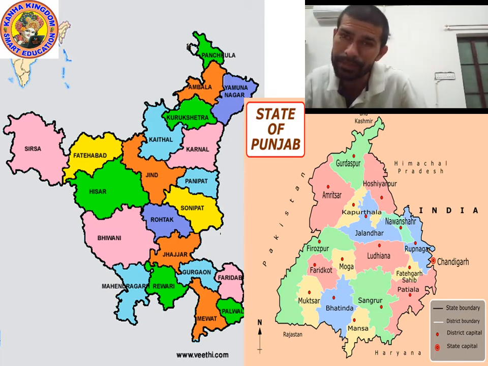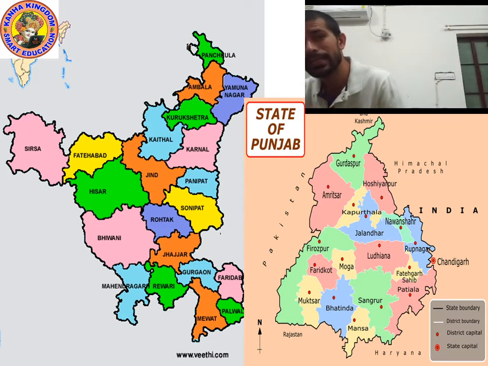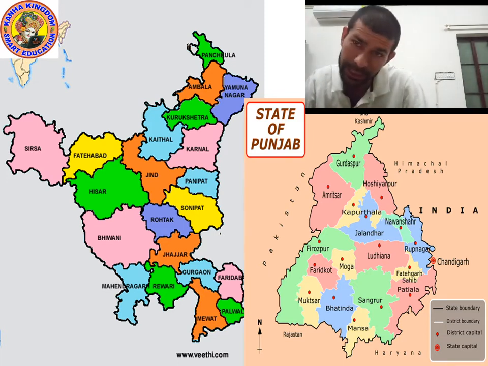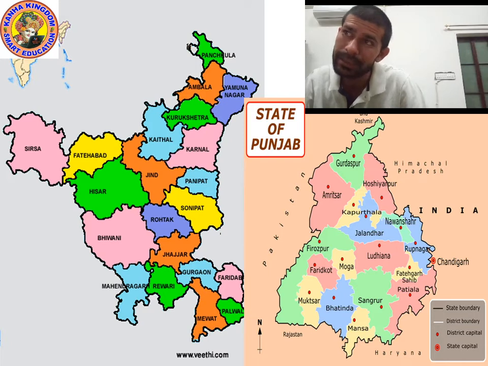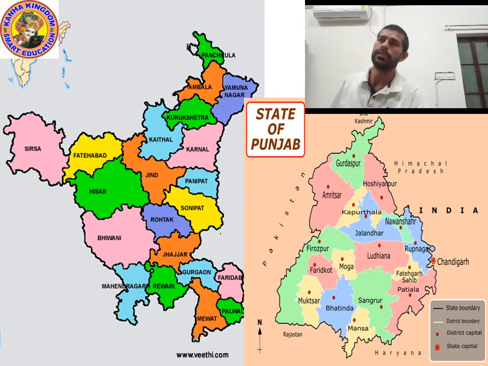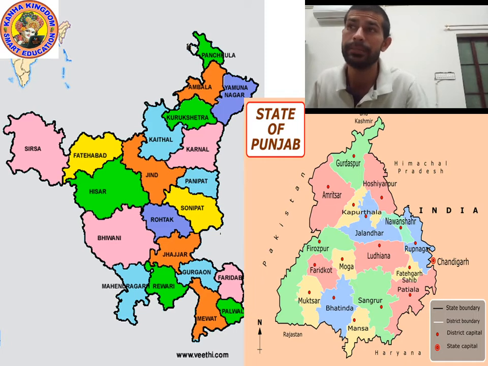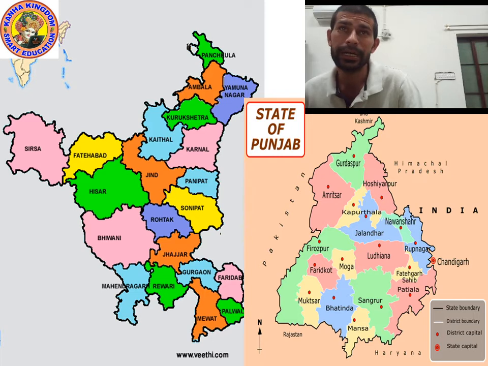And the second map, on the right side. In the right corner, can you tell me which map this is? Yes, this is the map of Punjab state. So these are two maps. First is the Haryana state map, second is the Punjab state map. Cotton is grown in Haryana and Punjab. Try to remember the maps of Haryana and Punjab.